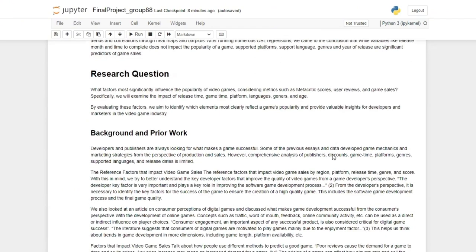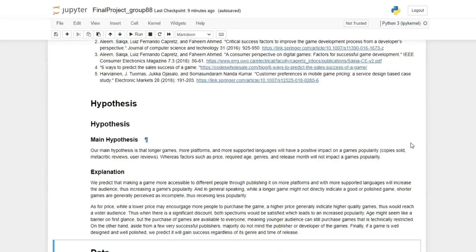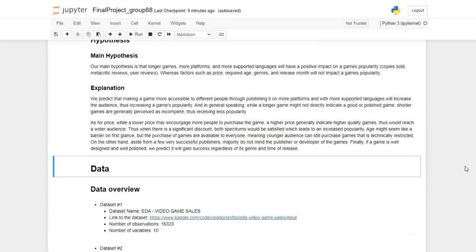After doing some background research, we found that although there has been research and work done on this topic, many of them are dated and do not include many variables. We came to our hypothesis that longer video games, more supported platforms, and more supported languages will have a positive impact on a game's popularity, whereas factors such as price, required age, genre, and release month will not impact the game's popularity as much.